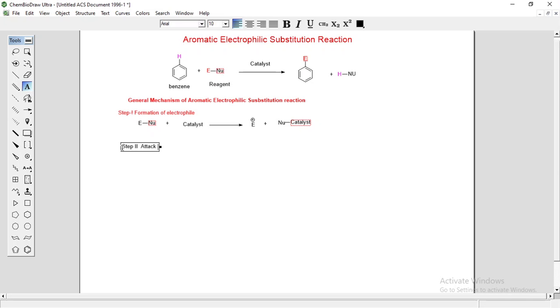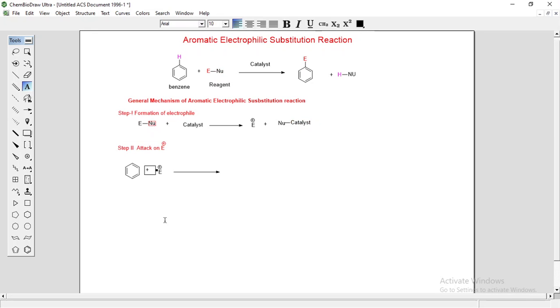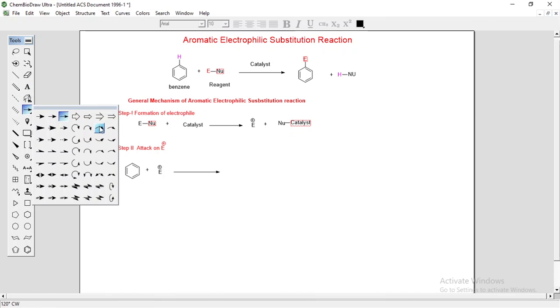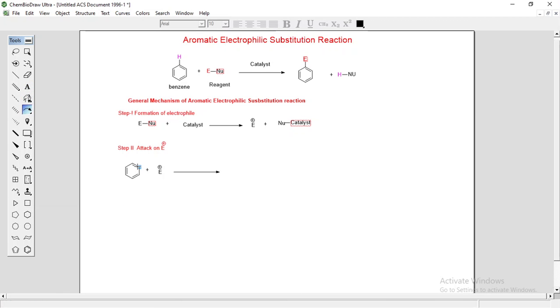Attack on the electrophile: this double bond will attack on this E. This double-headed arrow indicates the movement of two electrons. So this carbon-carbon double bond has two electrons, one electron shared by this carbon and one electron shared by this carbon.